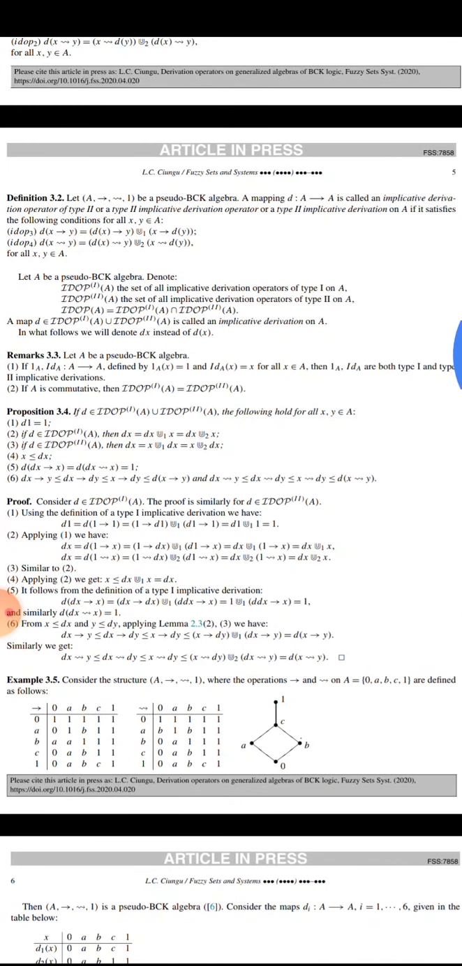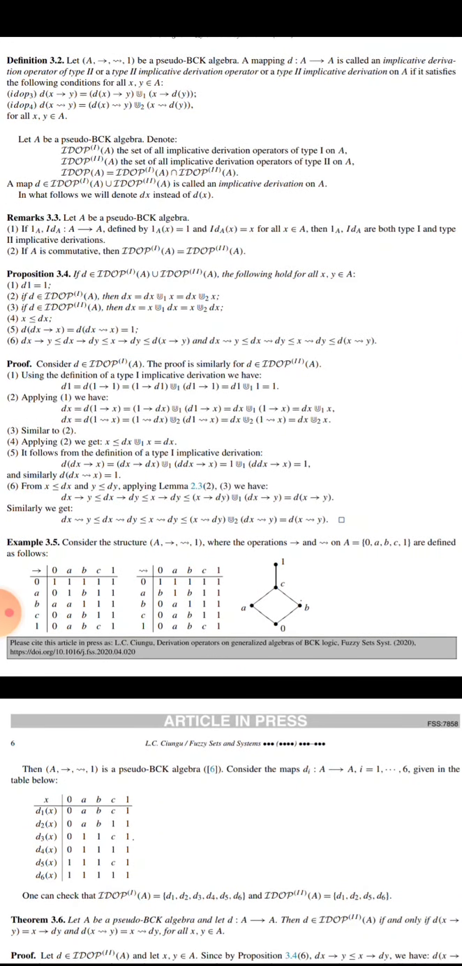Remark: let A be a pseudo basic algebra. If the implicative derivations from A to A are defined by I_A(x) = 1 and ID_A(x) = x. If A is commutative, then IDOP(A) is equal to IDOP(A) of types 1 and 2.